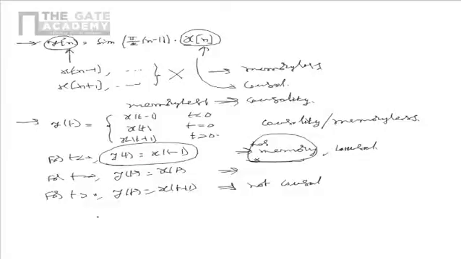So while evaluating causality or memoryless property, we have to check the properties for all time periods. From this we see that the system has memory, and also it is not causal, and also it is not anti-causal.